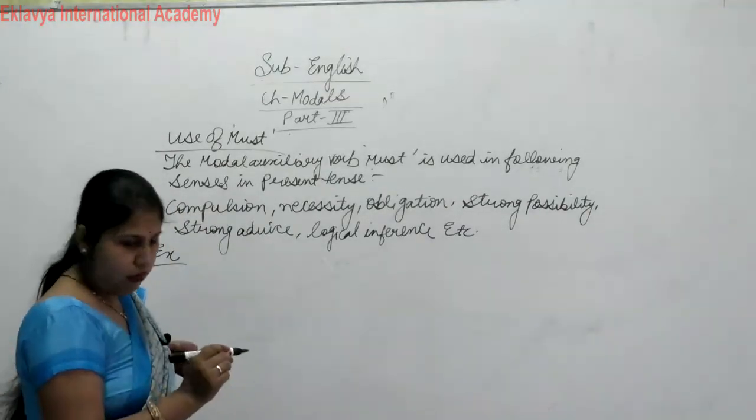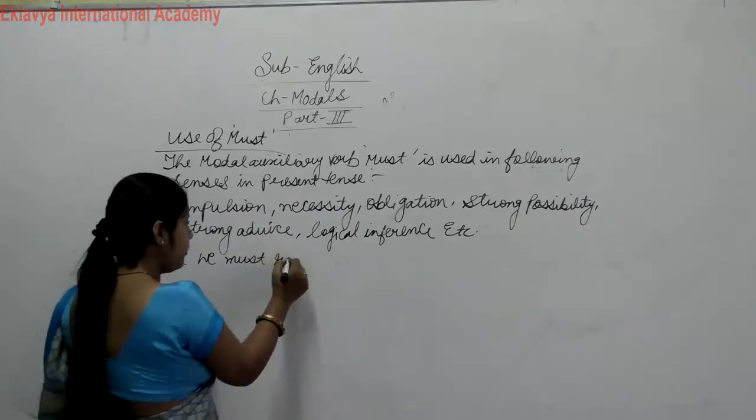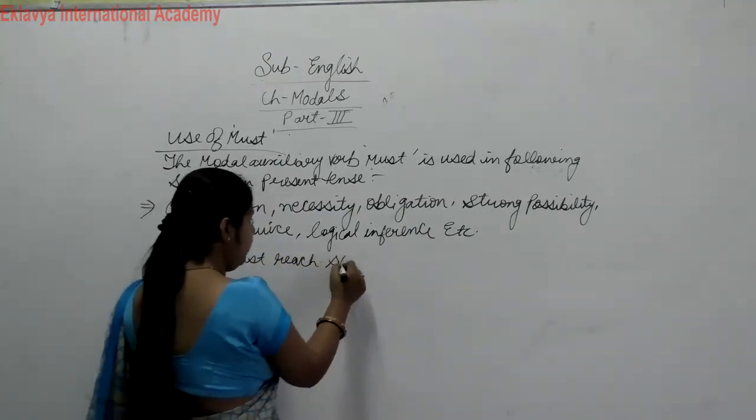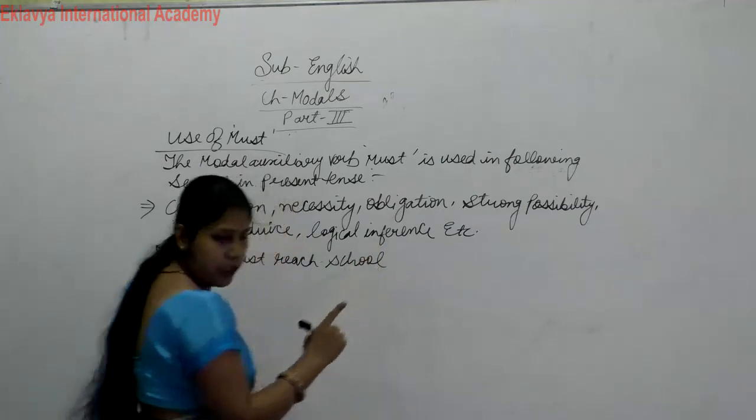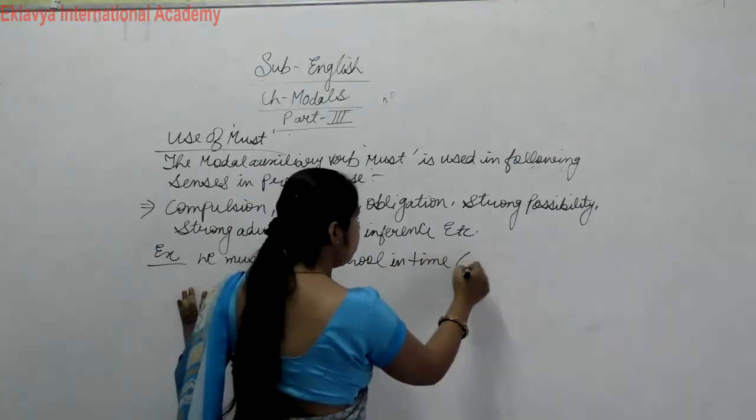Okay, so we must reach school in time. This is our compulsion.